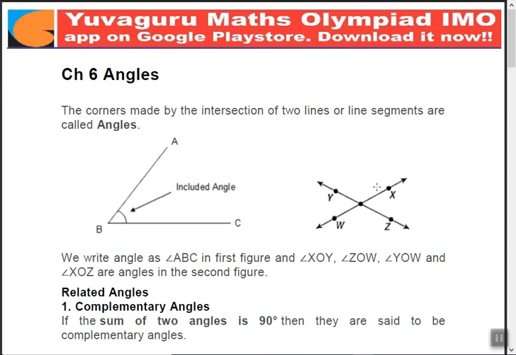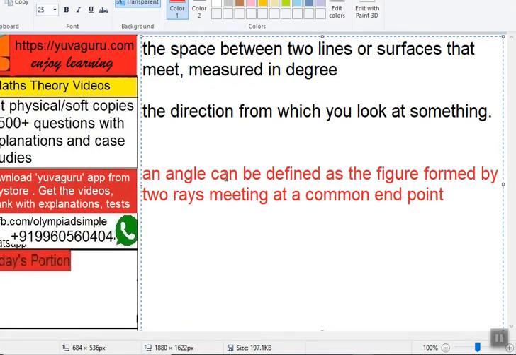Now there can be various definitions, as I said. This one was the one which some books study. The books which we study give this definition: defined as a figure formed by two rays meeting at a common, not end point, it's a starting point. Also, it can be the space between two lines or surfaces that meet, measured in degrees. Means if two surfaces or lines meet, the space between them is measured in degrees, and that is called an angle. But you don't study all these, you study only this one. Can be defined as a figure formed by two rays meeting at a common starting point.